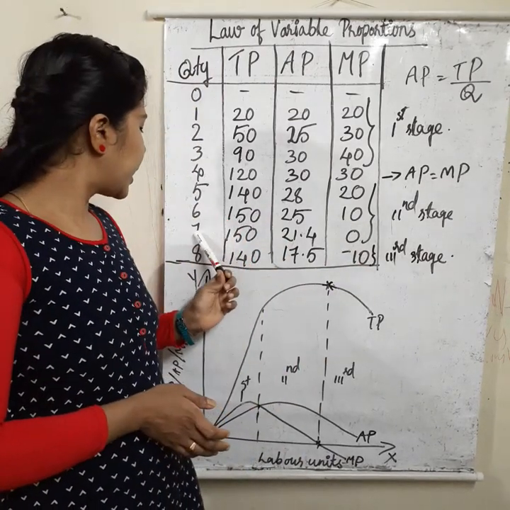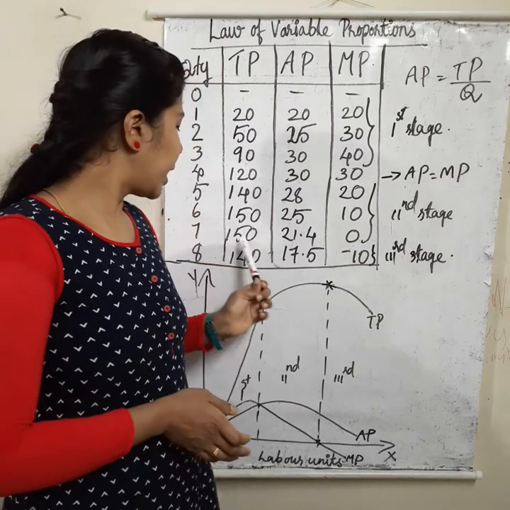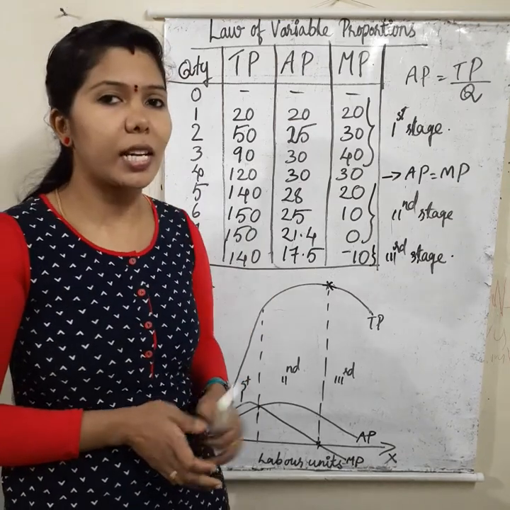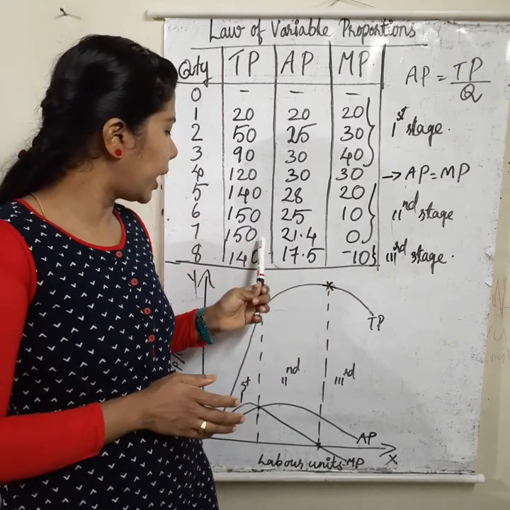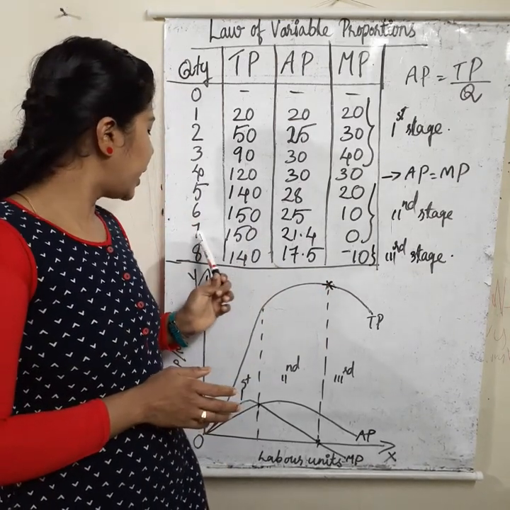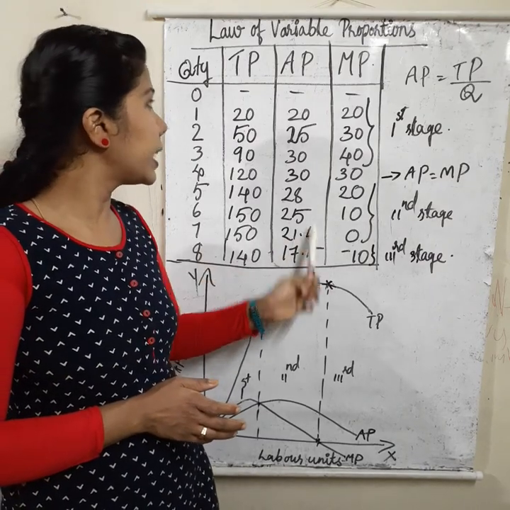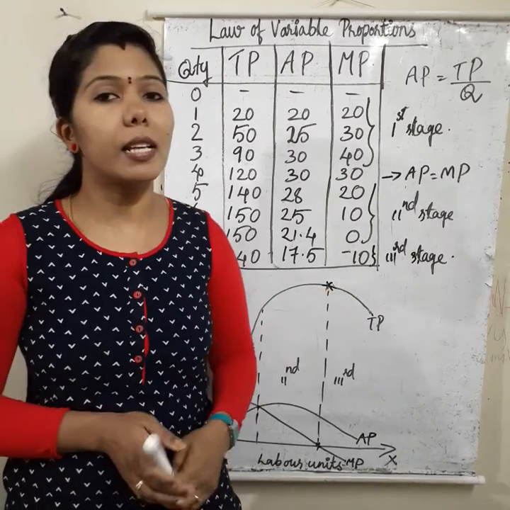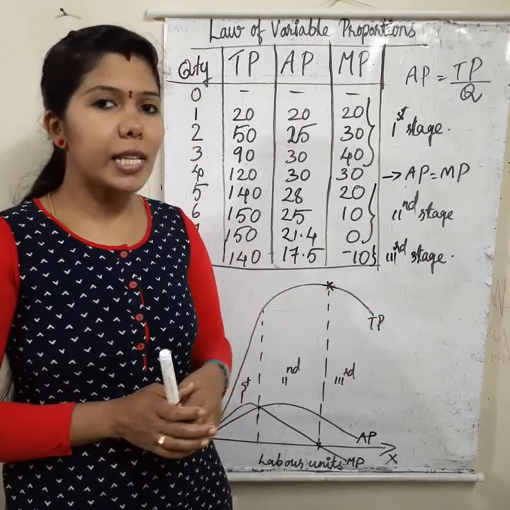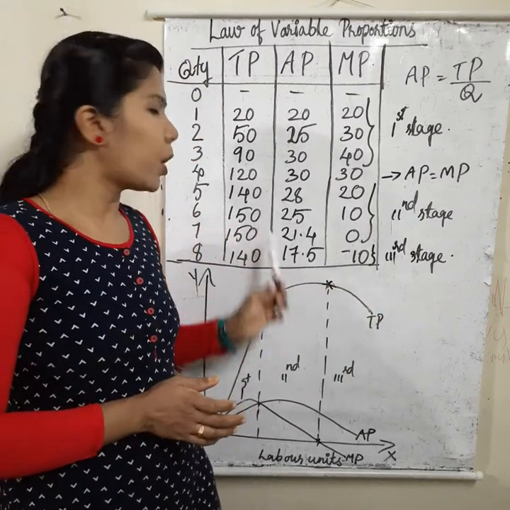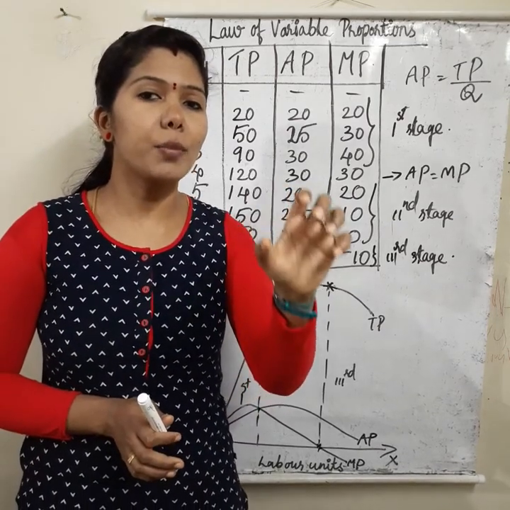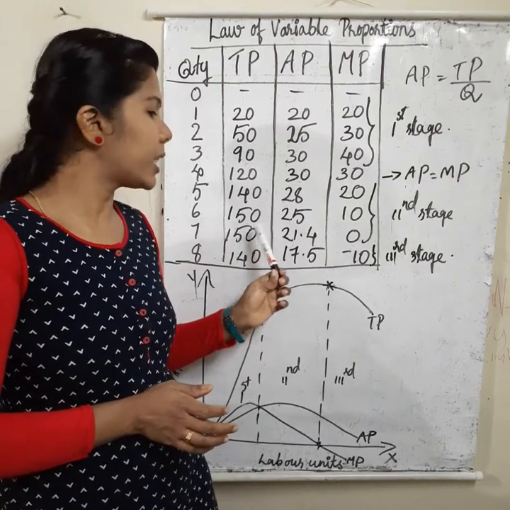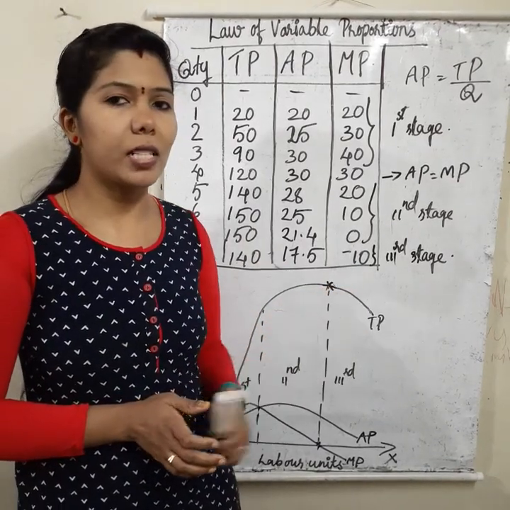Okay. Then 7 units of labor used, total product is 150. In this stage, total product is constant. There is no change, only 150, again 150 only. Then 150 divided by 7, 21.4 is the average product. And 150 minus 150, 0 is the marginal product. Okay. What's the reason behind that? When total product is constant, marginal product will become 0. There will be no difference. That's why we got 0 in this stage, marginal product.